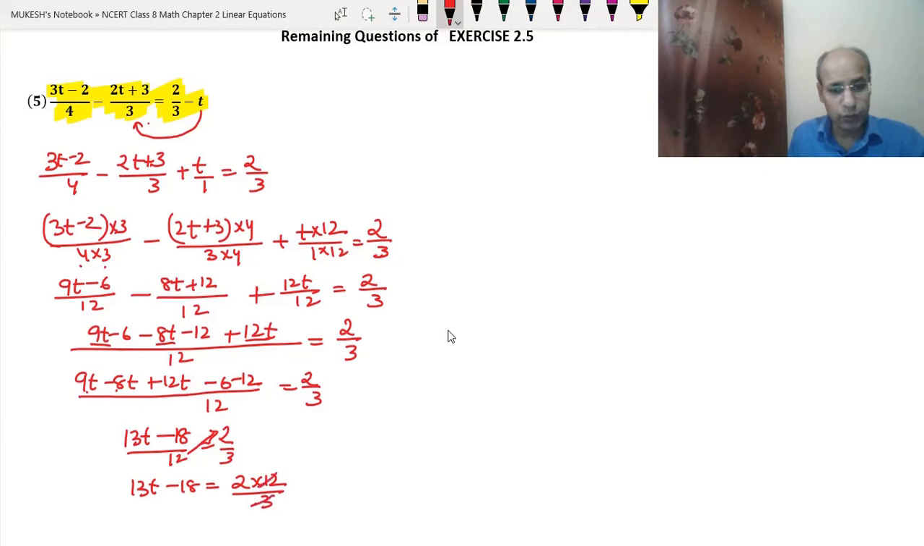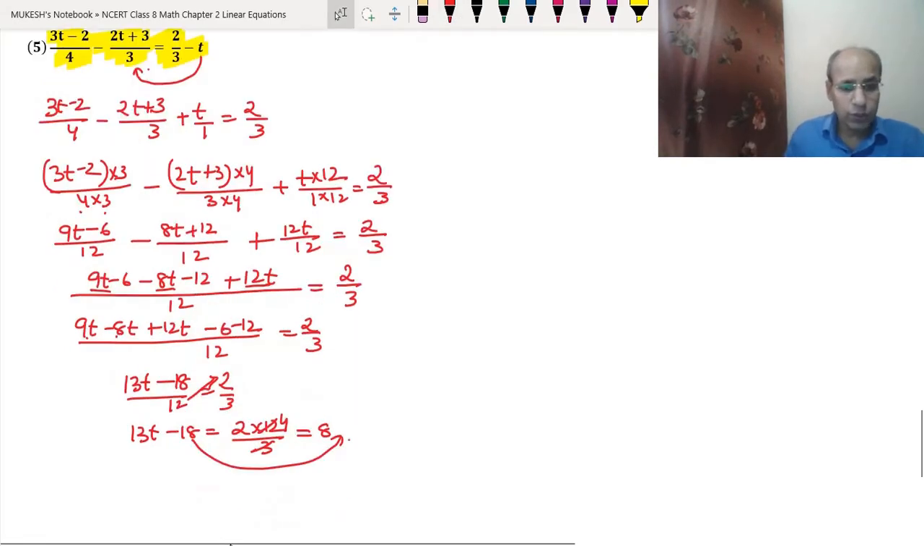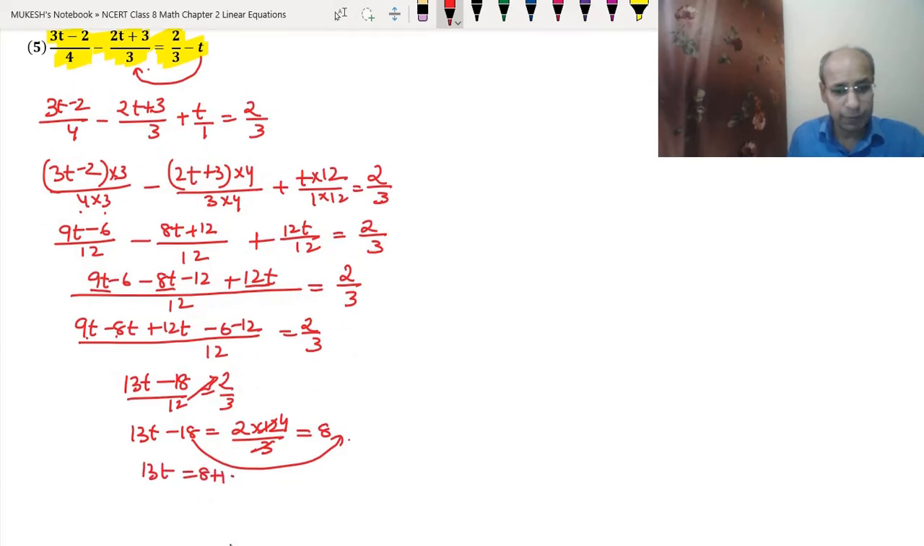So we have 3 4s are 12. So now 4 into 2 is 8. So we will get the answer 8. Now this 18 will go to the other side. So it will become 13t equals 8 plus 18, which is equal to 26.